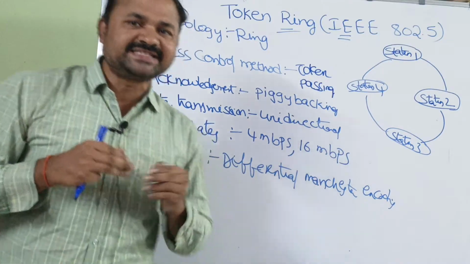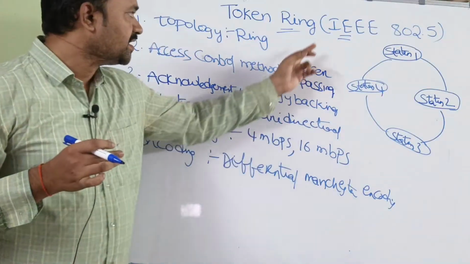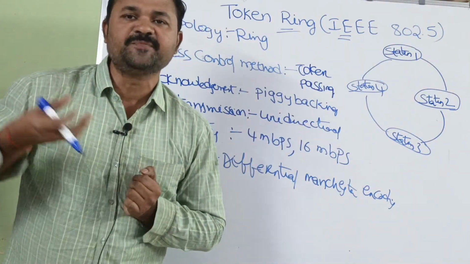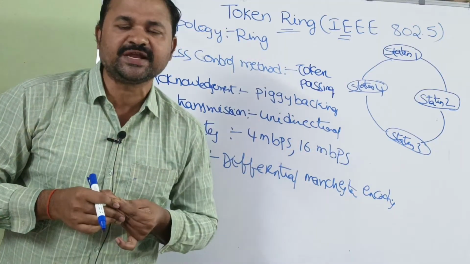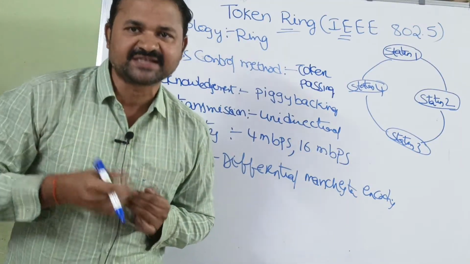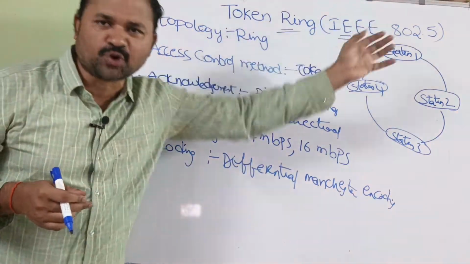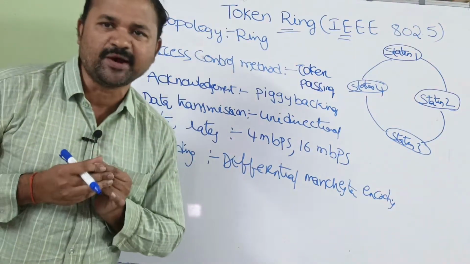Now let us discuss token ring. It is an IEEE 802.5 standard protocol. Token ring is mainly useful in local area networks, in LANs. Now let us discuss token ring by focusing on these 6 points.